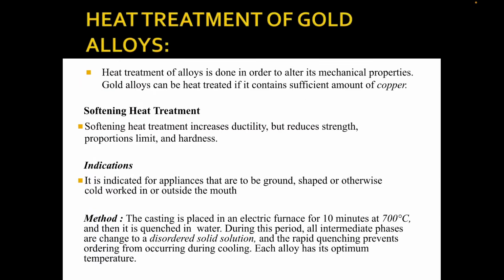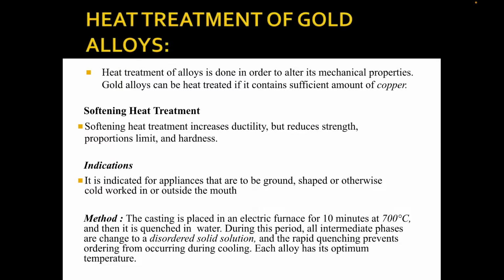So the heat treatment of gold alloy: heat treatment of alloys is done in order to alter the mechanical properties. Gold alloy can be heat treated if it contains a sufficient amount of copper. So the softening heat treatment increases the ductility but reduces the strength, proportional limit and hardness. So the indication: it is indicated for applications that are to be ground, shaped or otherwise cold worked in or outside the mouth.